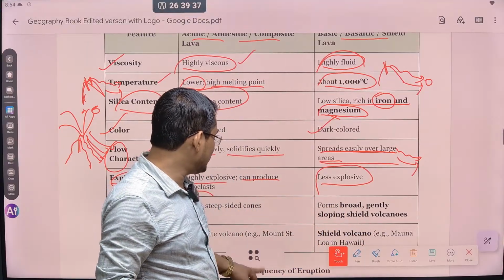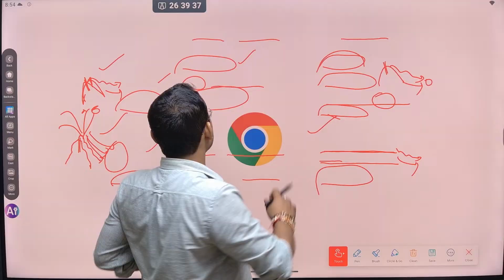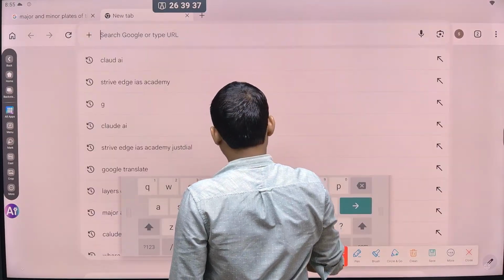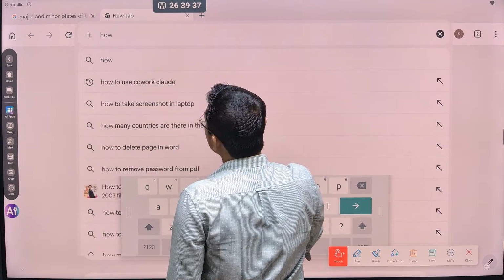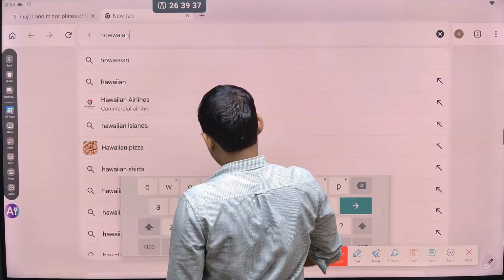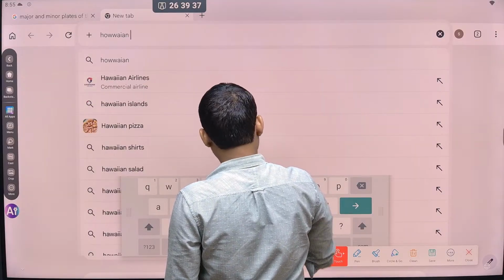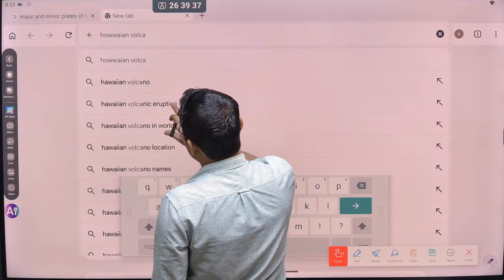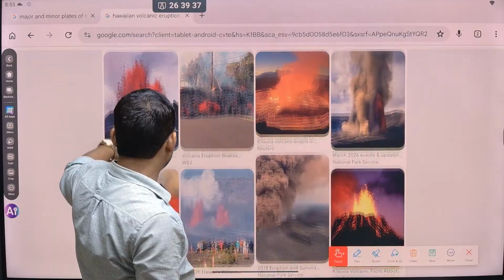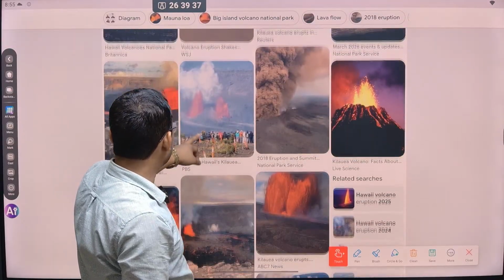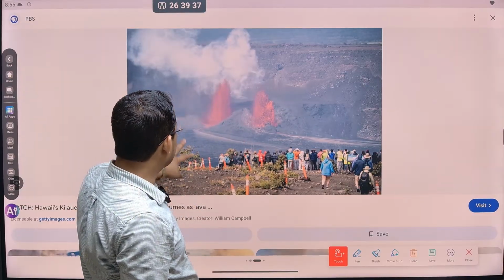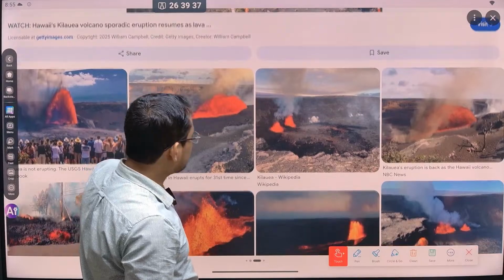Let me show you an image, you will find it very interesting. I don't even understand what I am writing; we will see when the keyword comes. You can see all this eruption happening here. You can see a volcanic eruption is happening, and people are standing near here. People are standing while the volcanic eruption is happening. So this is possible only in this case. You can see here, I think there is some image.